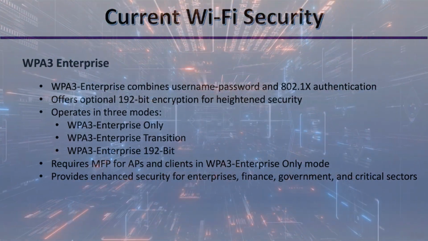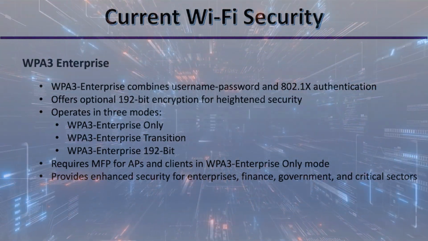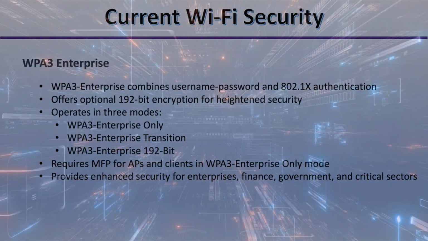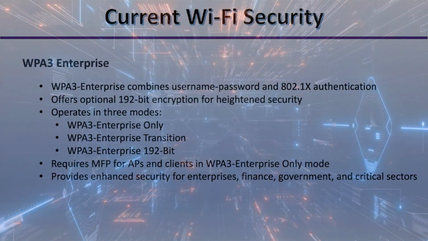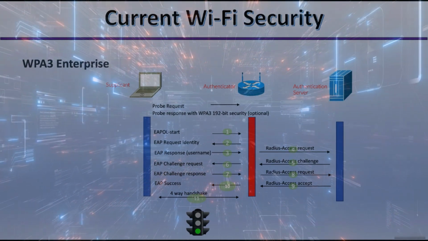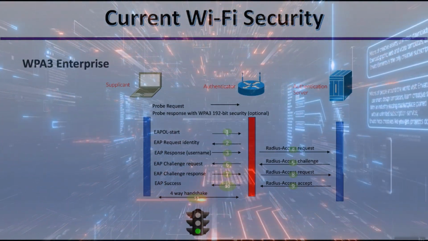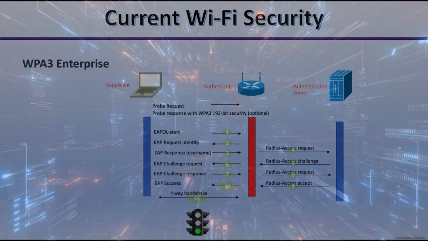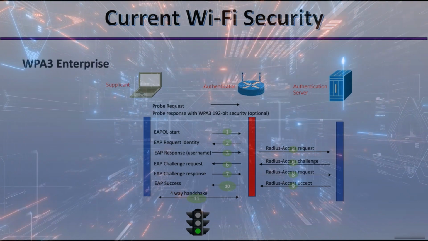And WPA3 Enterprise is especially suited for enterprises, financial institutions, government agencies, and other critical sectors that handle sensitive and confidential data. WPA3 Enterprise builds upon the foundation of WPA2 Enterprise, with the additional requirement of using protected management frames on all WPA3 connections.